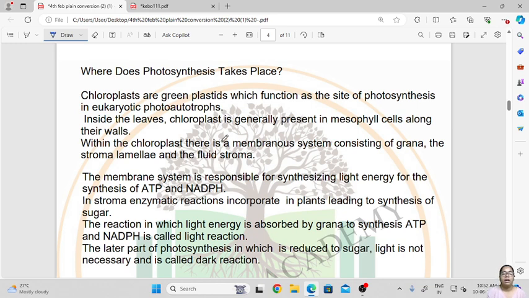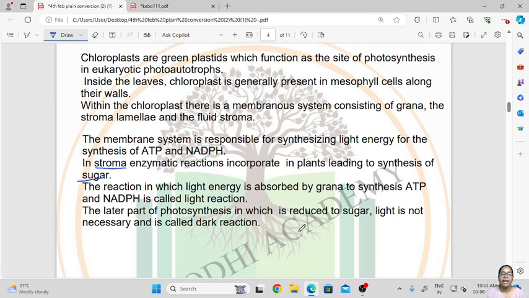So in the stroma, basically the enzymatic reaction takes place which converts carbon dioxide into sugar. The reaction in which light energy is absorbed by the grana to synthesize ATP and NADPH is called the light reaction. The grana is basically responsible for absorption of the light energy.